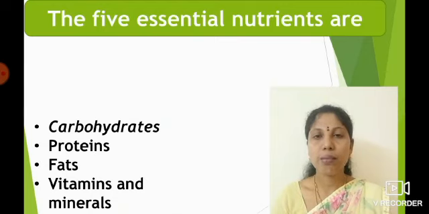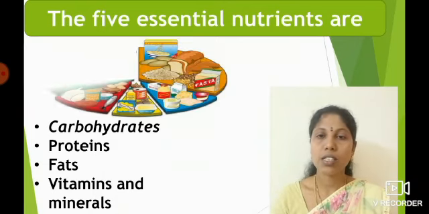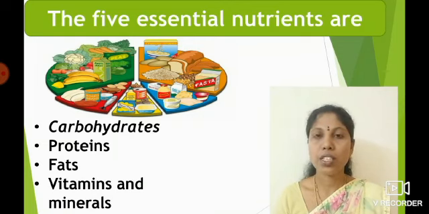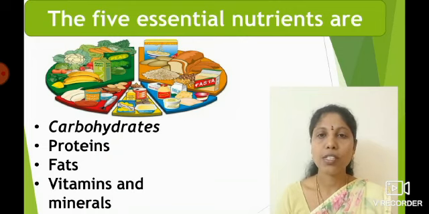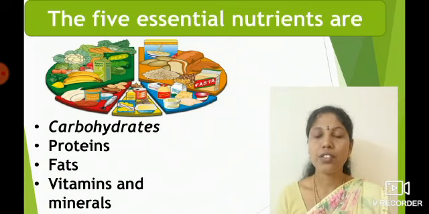Every nutrient plays an important role in our body. Some help us to grow, some help us to fight diseases, some help us to do work. Look at this picture, children. What can you see in the picture? Yes, you can see many food items like bread, pasta, green leafy vegetables, fish, milk and milk products. Right children? Do all of them have only one nutrient? No. Different food items have different nutrients like carbohydrates, proteins, fats, vitamins and minerals.